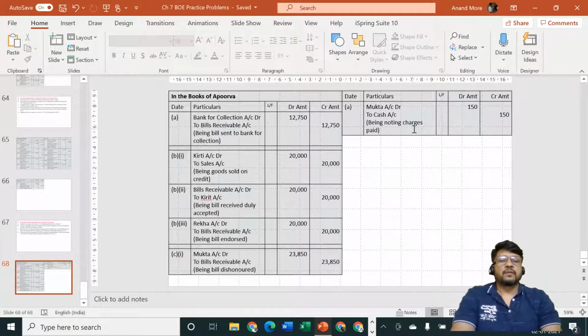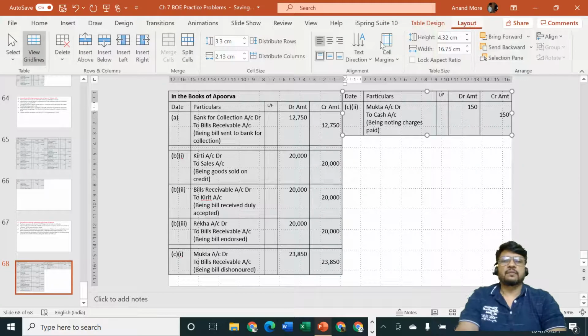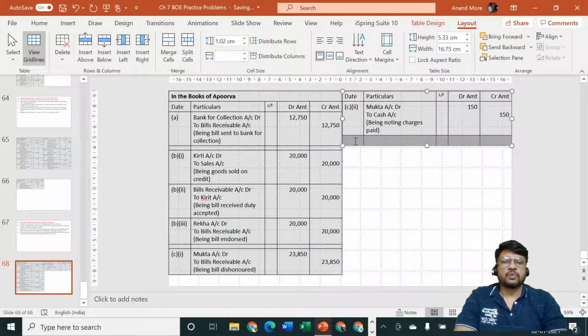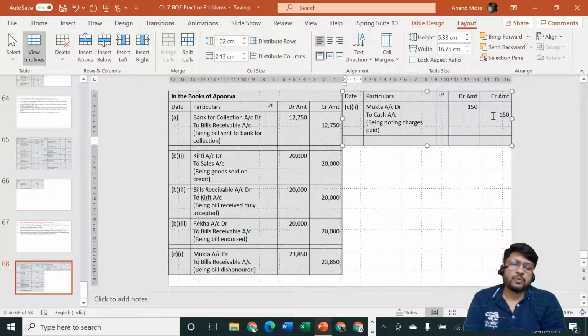Okay, this is point number C, and in point number C we are considering which entry? Entry number 2. Next, after that we are going to receive only 30% from her estate. So the total amount which we should have received from her is 23,850 plus 150, that goes to 24,000. Out of those 24,000 we are going to receive only how much money? 30% we are going to receive, so that goes to 7,200.